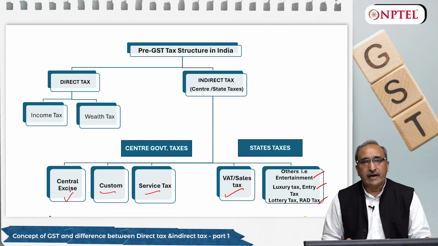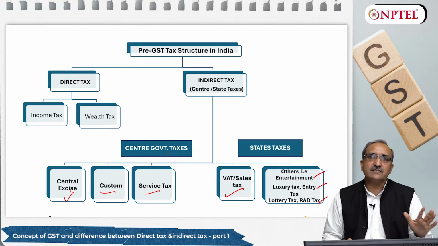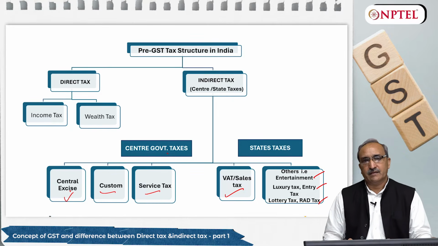So as per the requirement, state governments were levying taxes on different products or services within the framework of the Constitution of India.